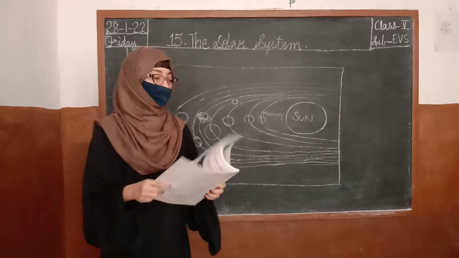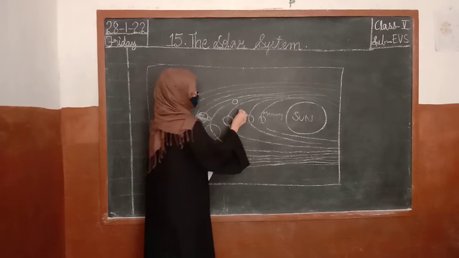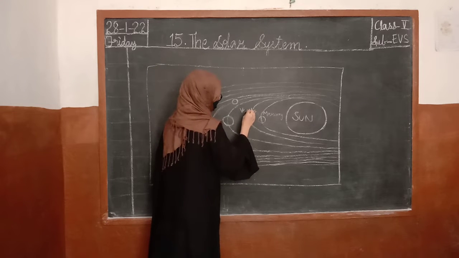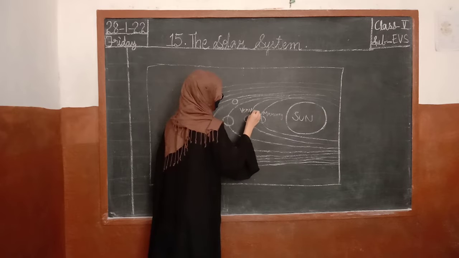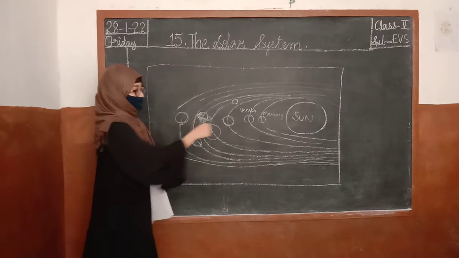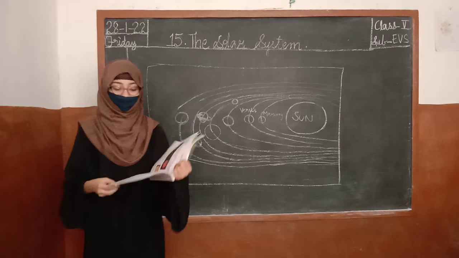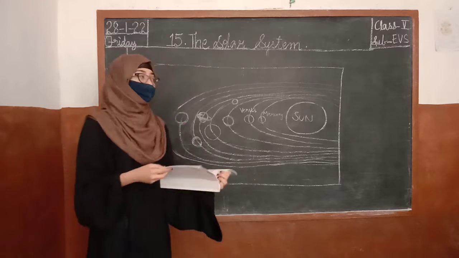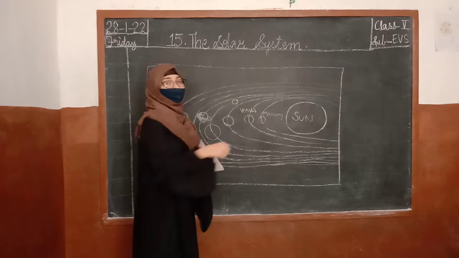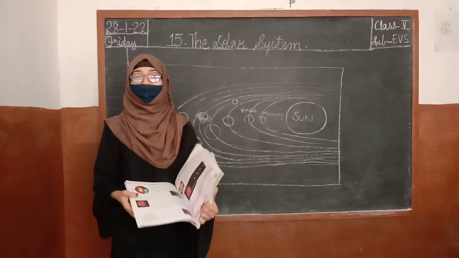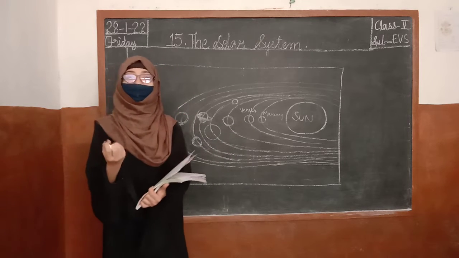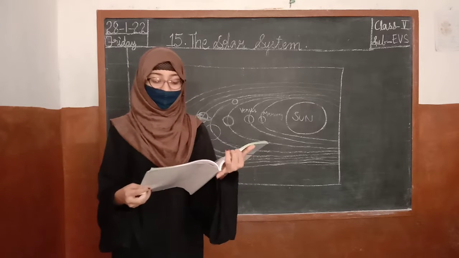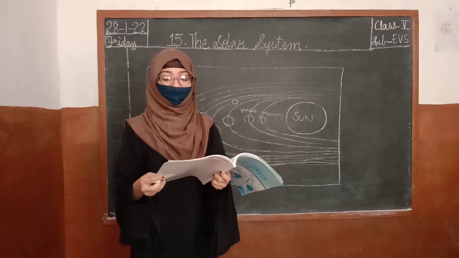Now, Venus. The second planet is Venus. So here we are going to learn about the planet Venus. Now it is the hottest and the brightest of all planets. This planet Venus is the hottest and the brightest. Brightest is nothing but it is a very shining planet. Now you can see it soon after sunrise or sunset.